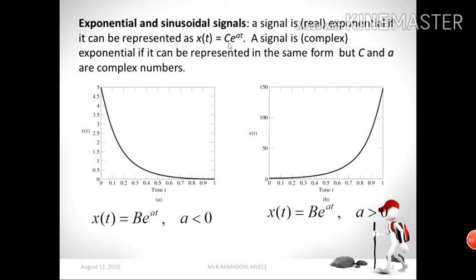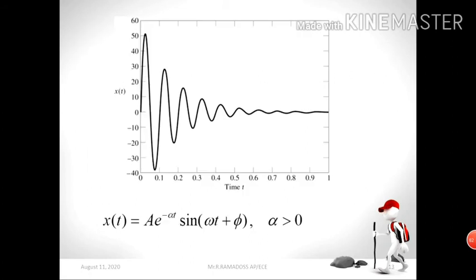Look at the points present in the slide. The exponential can be represented as x of t equals c e power at. So this is a real exponential term. Suppose you want to represent a signal as a complex exponential, it means both c as well as a are represented as complex numbers. If these two parameters, c and a, are real numbers, we call it a real exponential. If these two parameters are complex numbers, we call it a complex exponential signal.